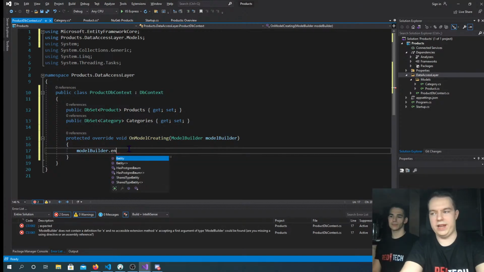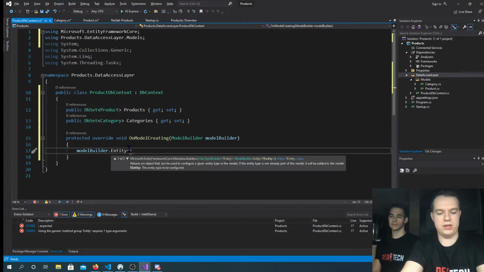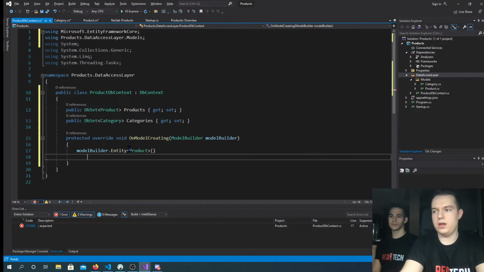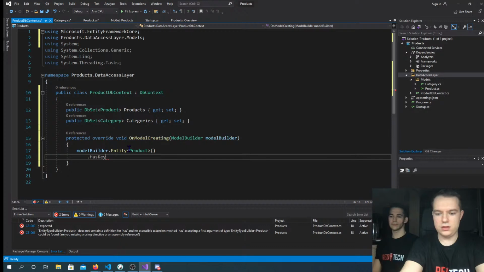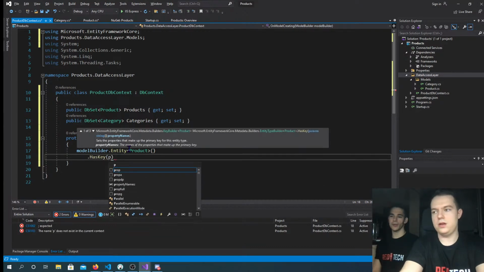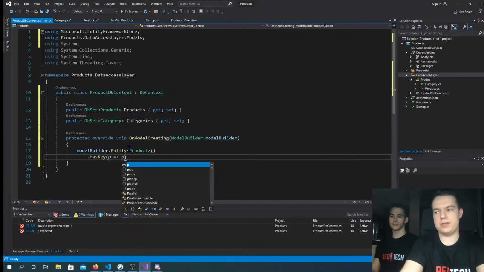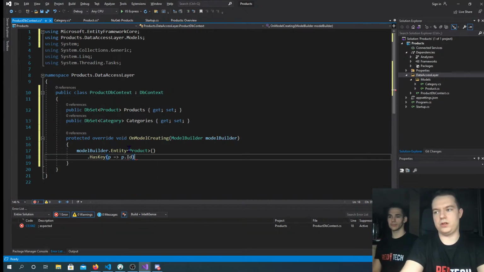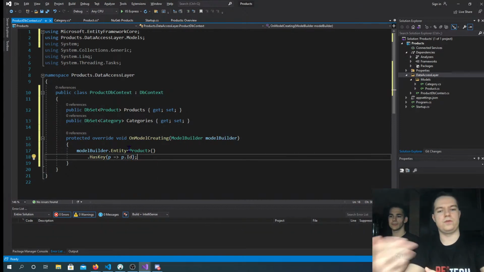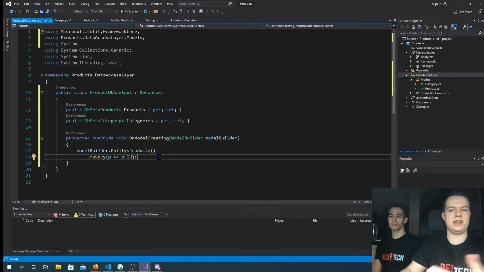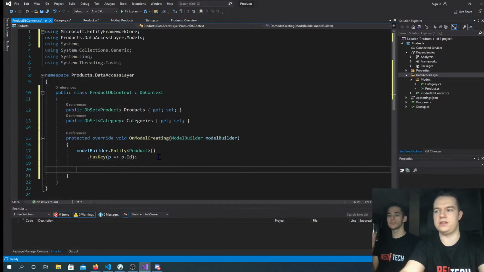We do Entity, that's what entity we want to use, so that's Product. And then we say HasKey, which will make a primary key for us, and we provide it with a lambda that returns the property that would represent our primary key. This is how you make a primary key in Entity Framework.